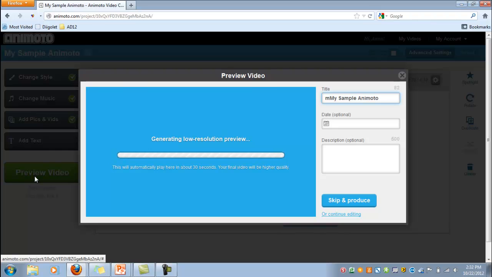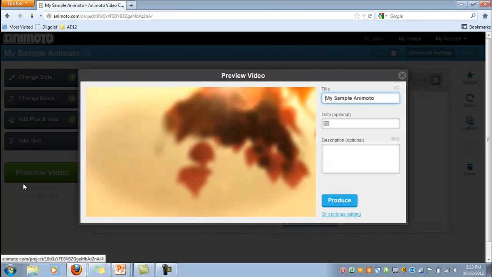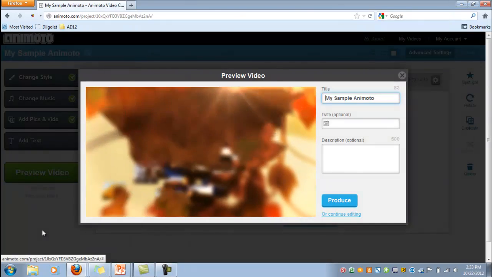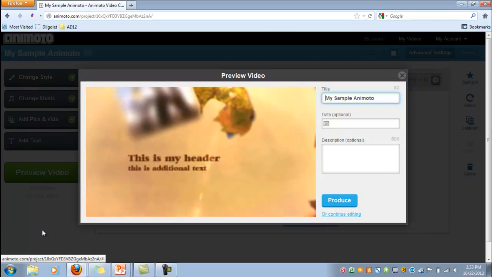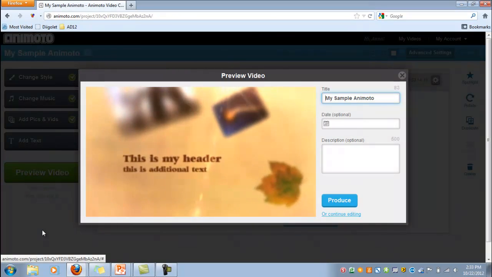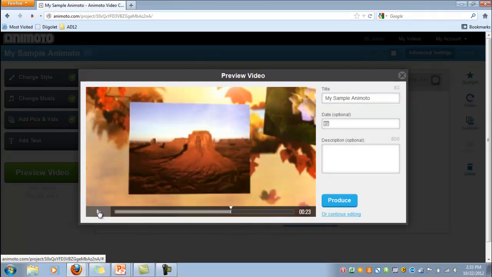So I'm just going to jump ahead here in our tutorial since this can take a few moments, and then you'll be able to see what a preview looks like. Okay, so now my preview has been generated. So you can see here that it's put everything together nicely for me. All the images come up timed to the music. My little koala picture was up there a bit longer, all that good stuff.